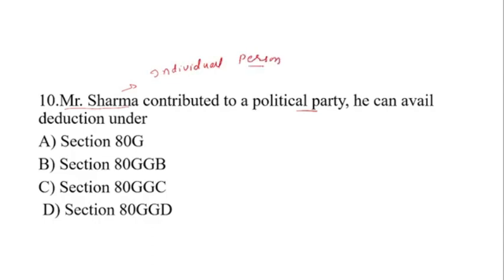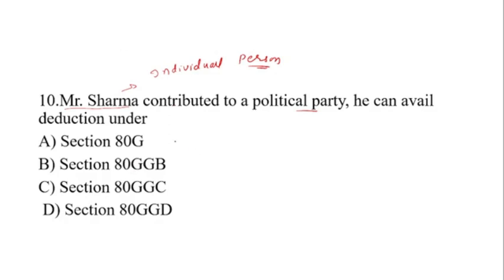He contributed to a political party, so under which section will he get a deduction? Option A, section 80G; section 80GGB; section 80GGC; and section 80GGD. So what will be the answer? Let's pause the video, try it yourself, and then unpause the video. You will get the correct answer.